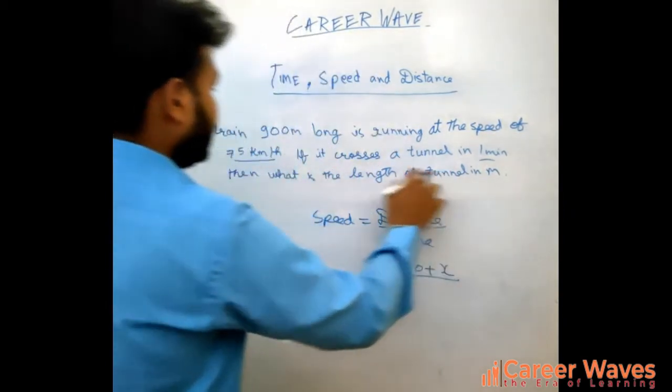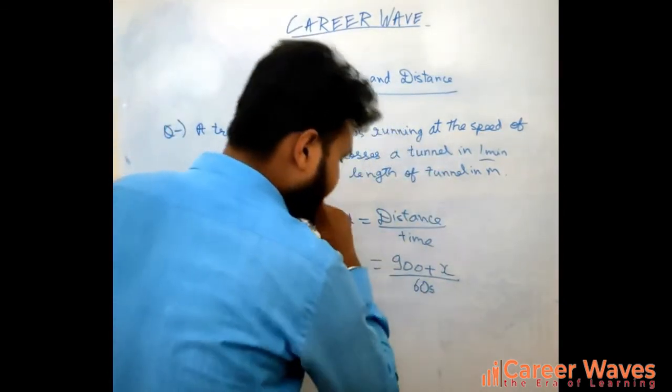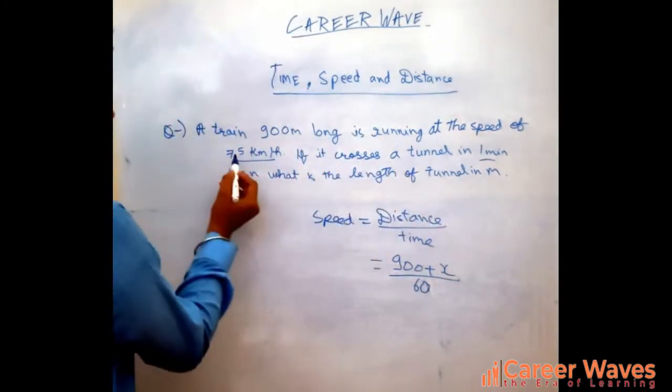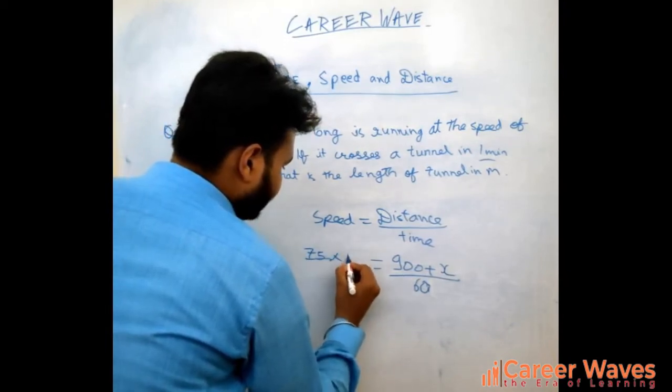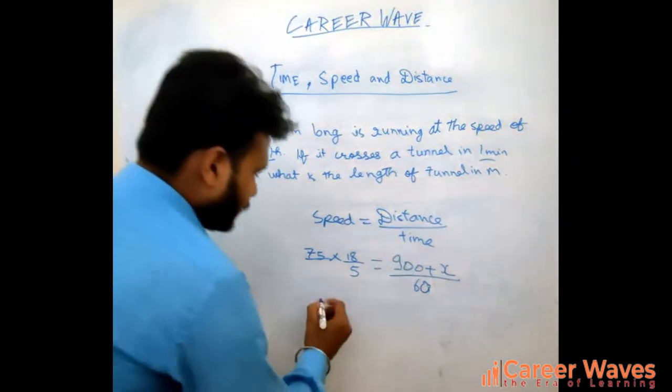The time is 1 minute, so I will take it in seconds, it will be easy to convert: 60. The speed is given in kilometer per hour, so we will convert this into meter per second. So solve for x now.